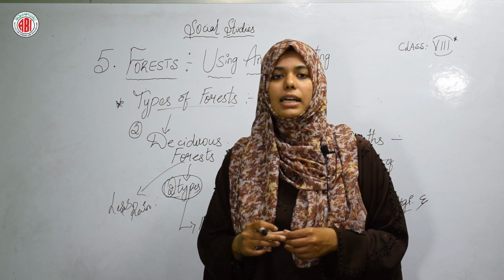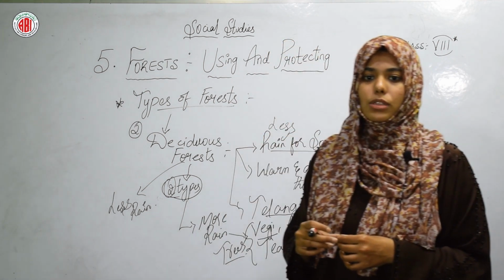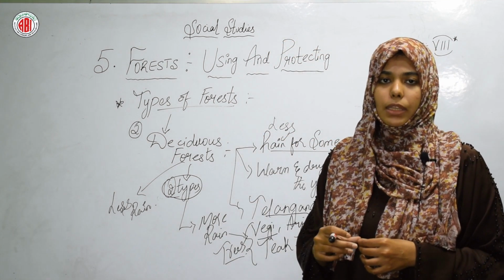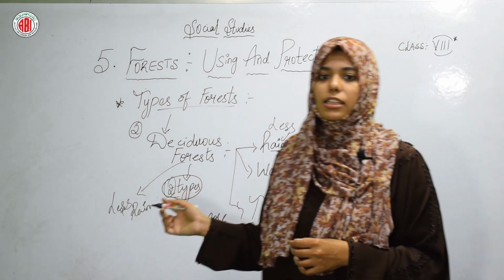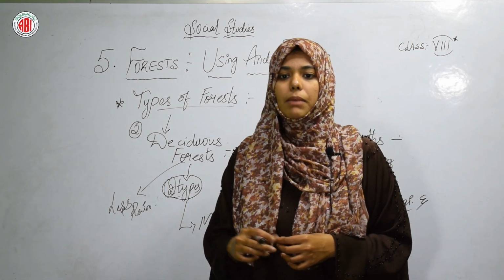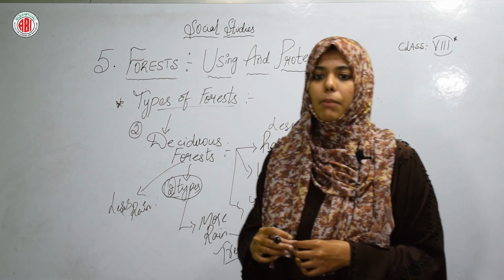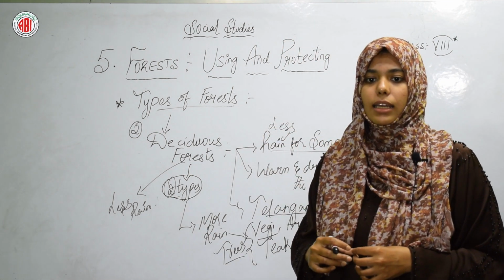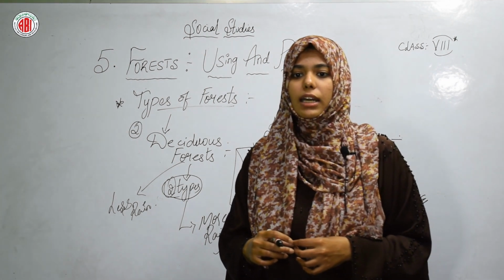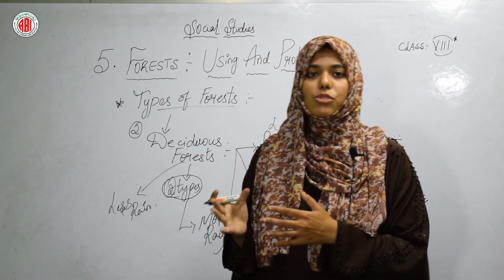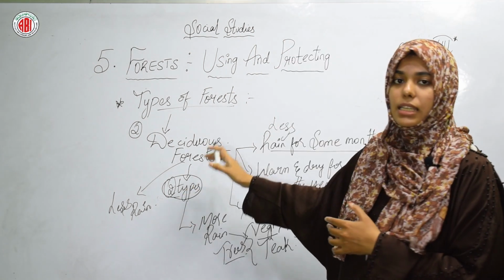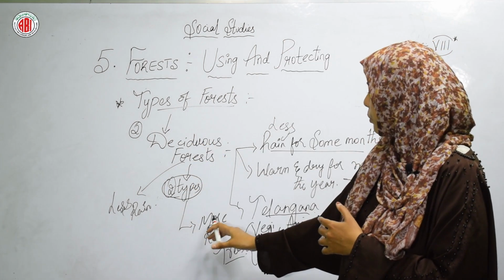In Telangana, such trees are found in Komram Bhim. Where are all these trees found in Telangana? They are found in Komram Bhim, Adilabad, Mancharyala, Nagar Karnool, Jayashankar and Bhadradri districts. These are the names of the districts where we can see the deciduous forest with more rainfall.